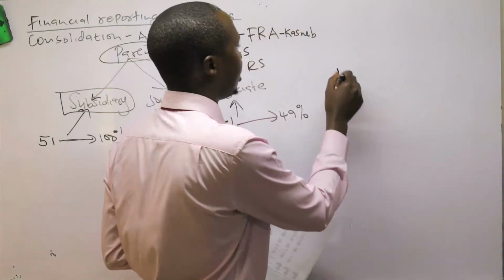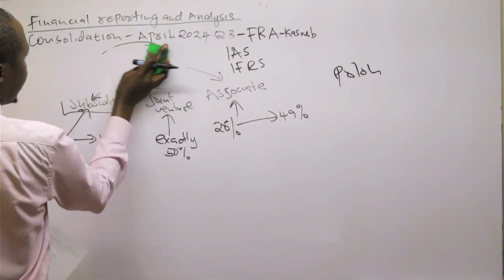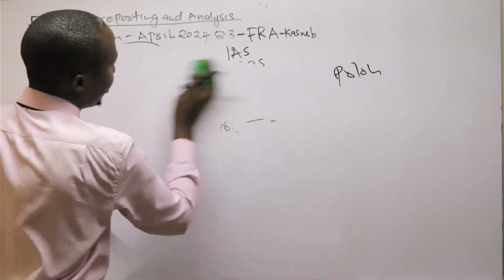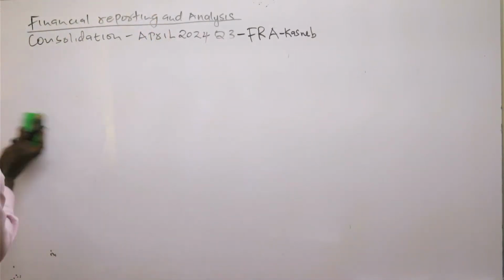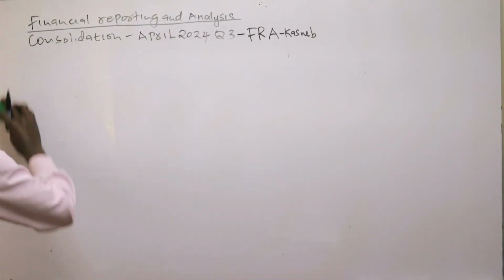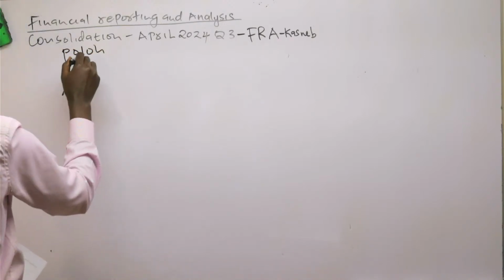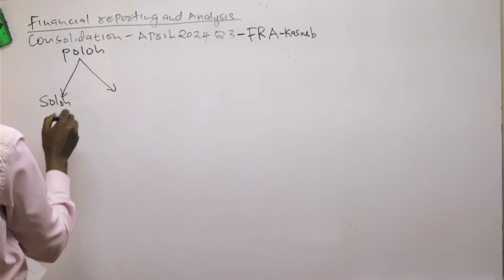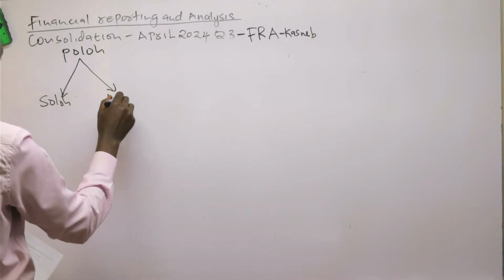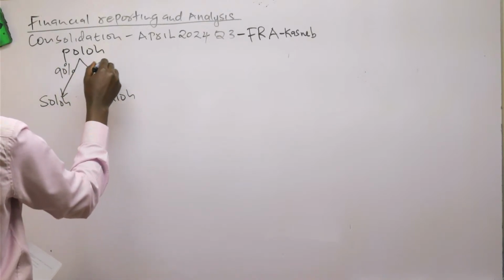I want to interpret that additional information number two before we go deeper. We have Boro, which is acquiring two companies, Soro and Allo. This one is 90%, this one is 30%.